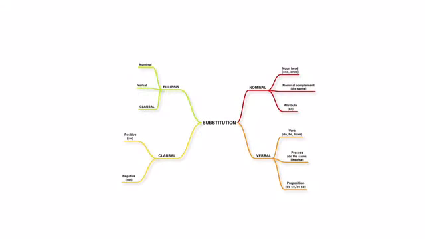Substitution. It's another part of cohesion. We use substitution when we replace one item with another. It's at the grammatical level. We have four kinds of substitution. The first one is nominal. The second is verbal. The third kind is clausal. And finally, we have ellipsis. This means omission of words, expressions, or phrases. Ellipsis is made up of nominal, verbal, and clausal.